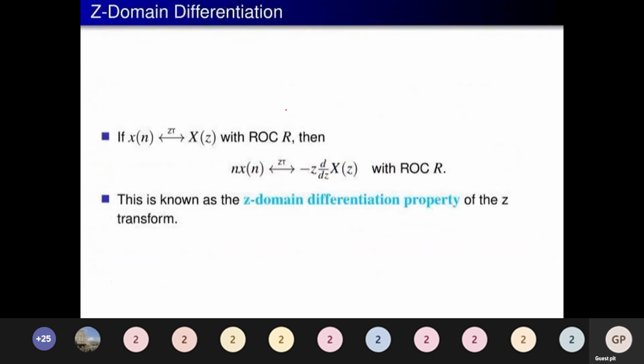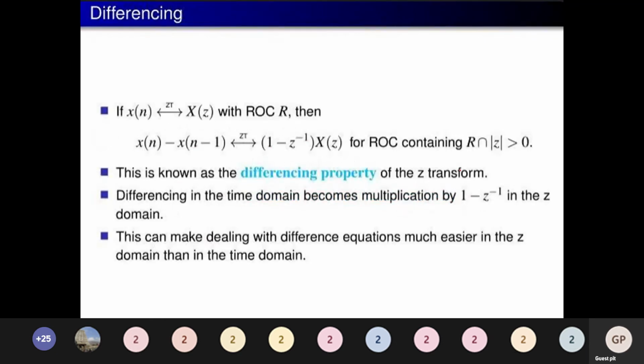Next, z domain differentiation. If the z transform of x of n is X of z with ROC R, then the z transform of n into x of n is minus z into d by dz of X of z with ROC R. Differencing property.